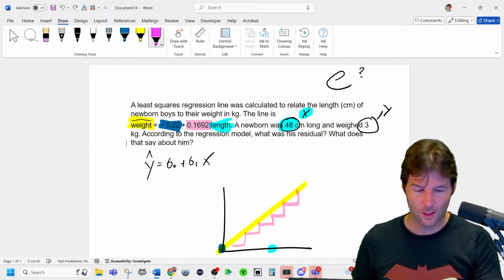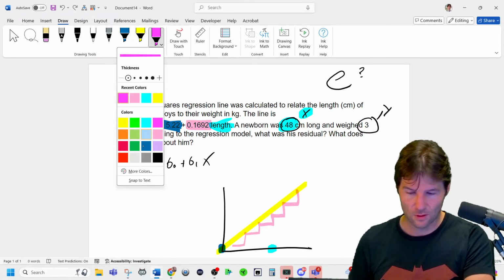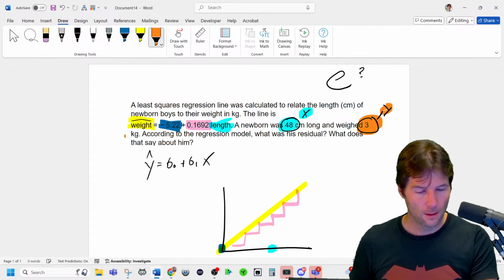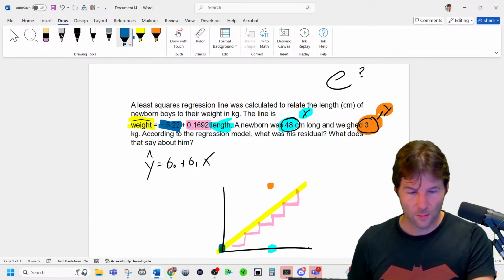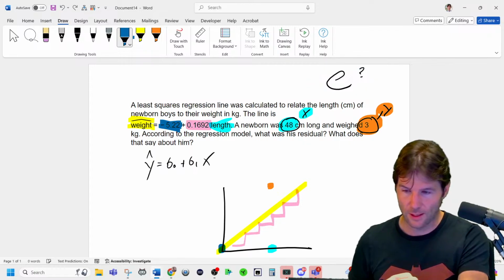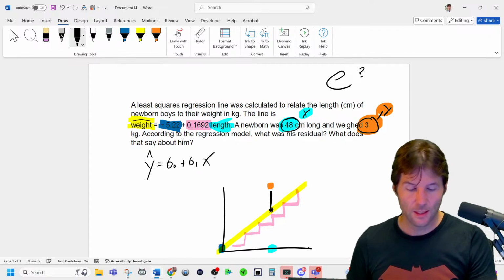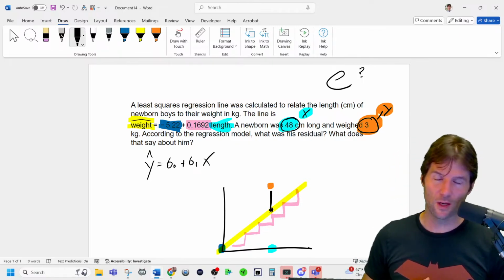The actual value of y, and I'm going to change that because it kind of looks like the same color as the slope. So let's go with the nice UT orange, and put it above the x. The quantity we want to find is this residual quantity. Now I am guesstimating it's a positive residual, and that would mean it's above the line. We do not know that yet.